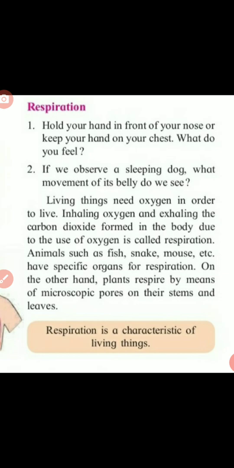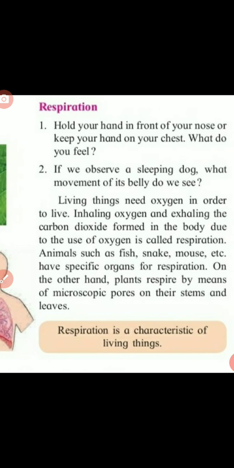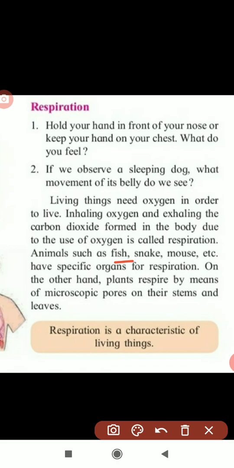Next, here animals such as fish, snake, mouse have specific organs for respiration. Fish have gills, mouse has a nose, human again a nose.